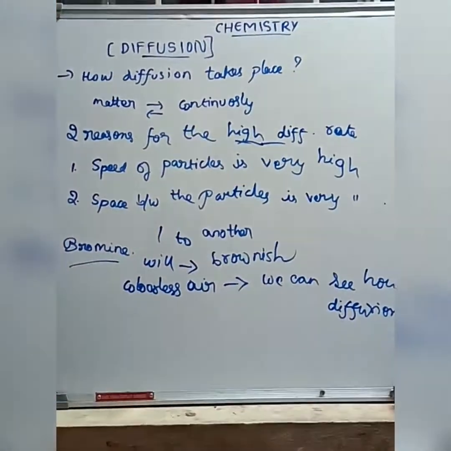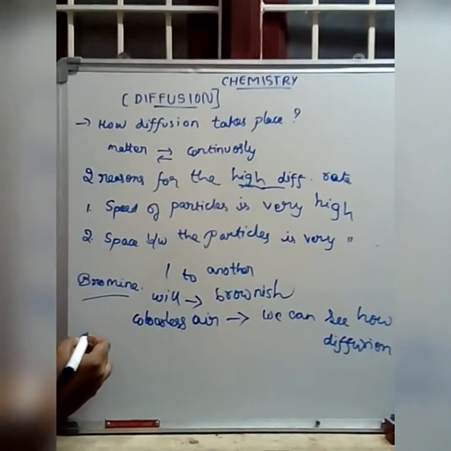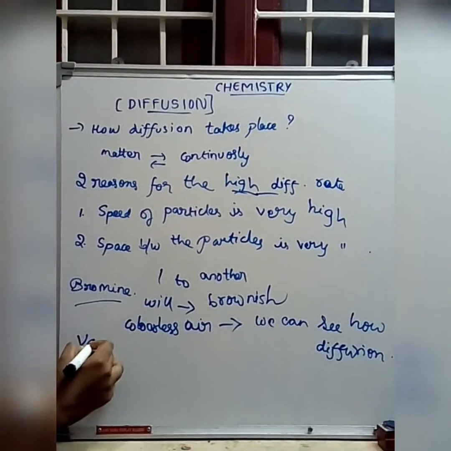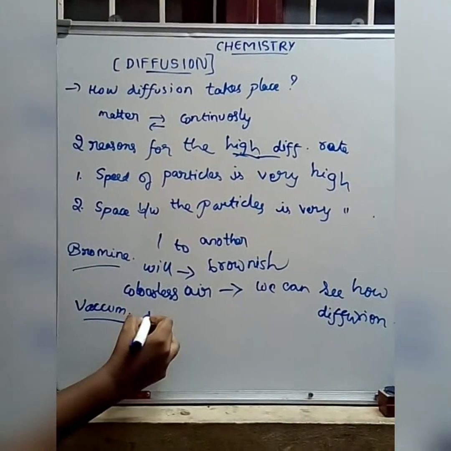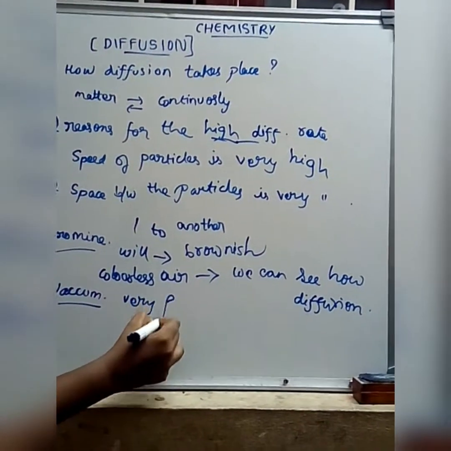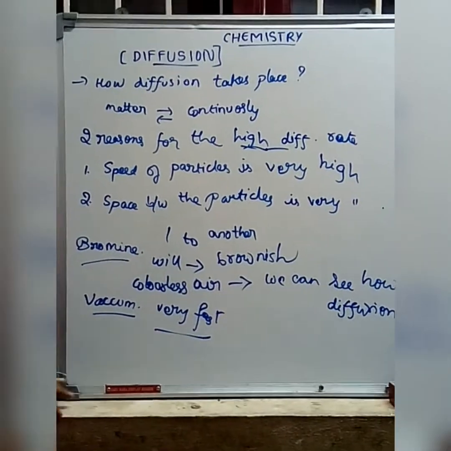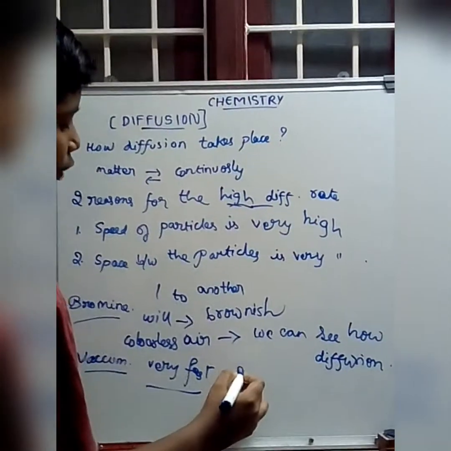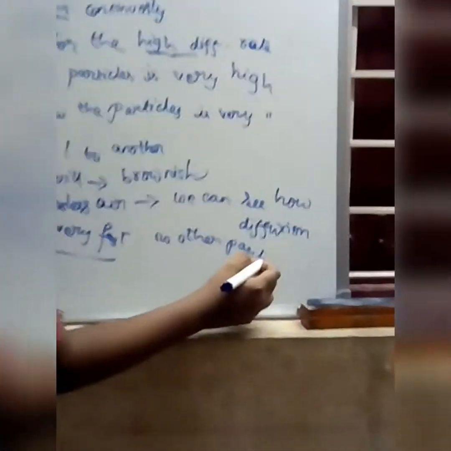When we allow the bromine to diffuse in a vacuum, it diffuses very fast, because there are no other particles to stop it.